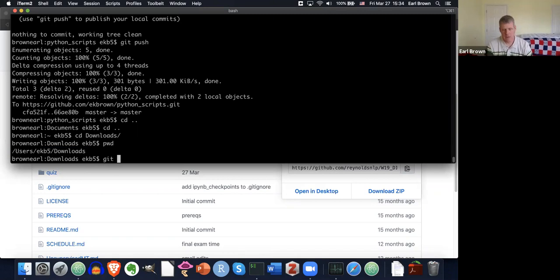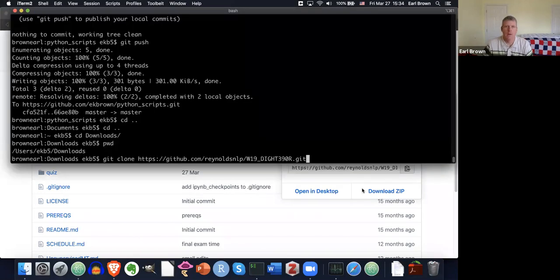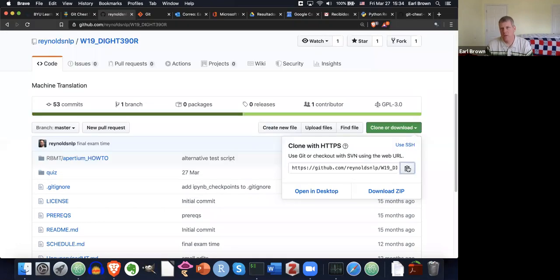And I say, hey, Git, clone for me this repository. I want to copy this right here. All right, so what I did is said git clone and then the address to that repository. If you click on this button again, this button right there will copy this address, which is the one you're going to need.